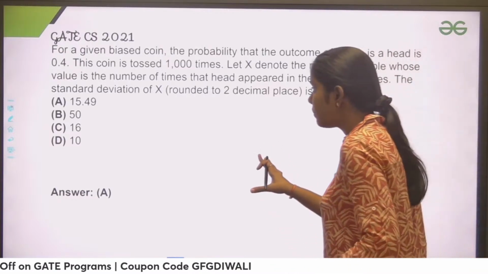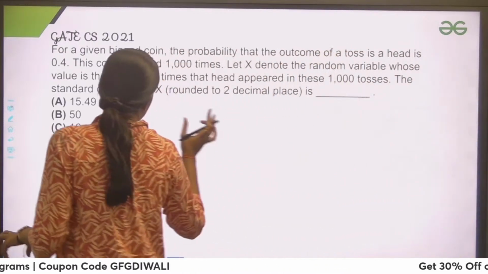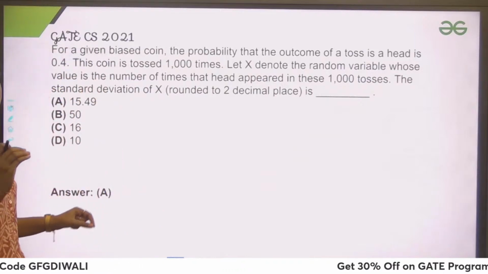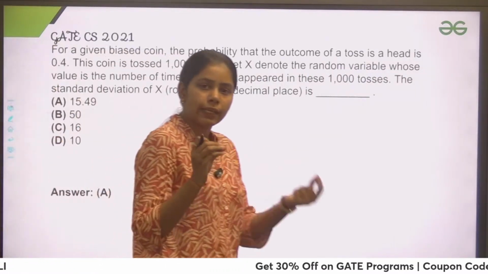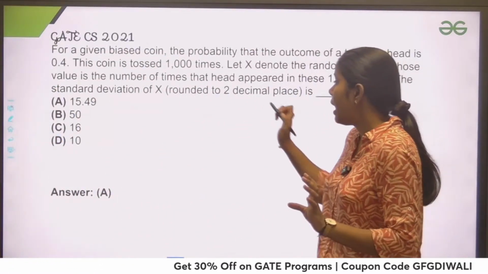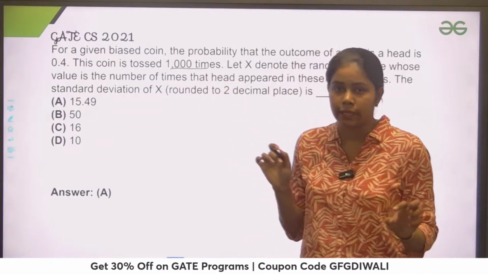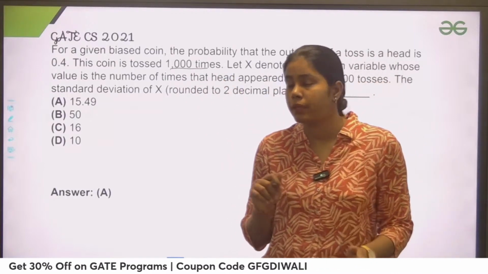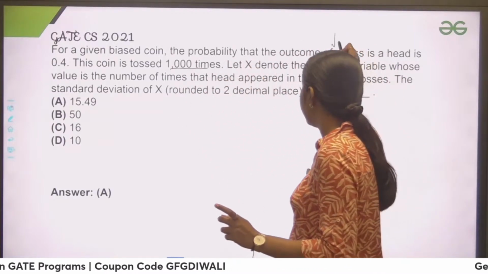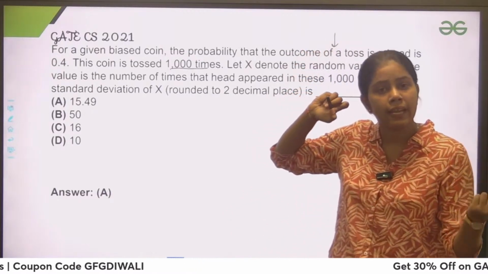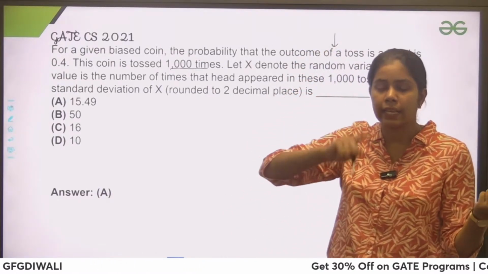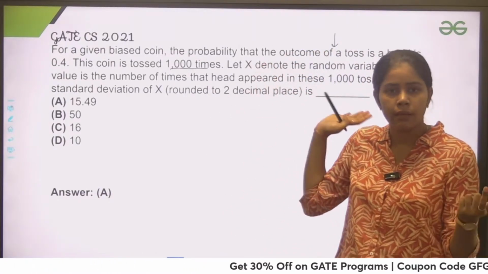So we are given a biased coin where the probability of the outcome of a toss being a head is 0.4. That is given, and we have tossed that coin 1,000 times. So this is a Bernoulli trial. Getting a head is a success and getting a tail is a failure. So this is a Bernoulli outcome.